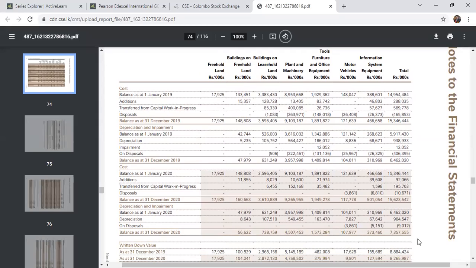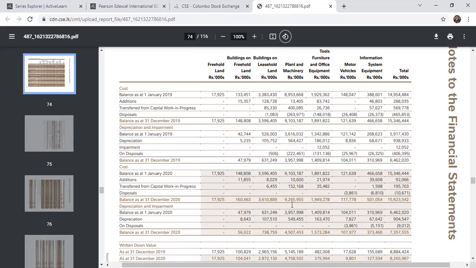But the balance, you can see 7 billion represented here, and in the SOFP we are only giving this amount, right? That's why they are called notes. If you go to assets, there are so many: land, building, motor vehicle, furniture. In the balance sheet at 31st December, they have 117 million worth of motor vehicles, right? And 500 million worth of information systems and equipment. You can see furniture value 1.9 billion, and plant and machinery 9.2 billion.